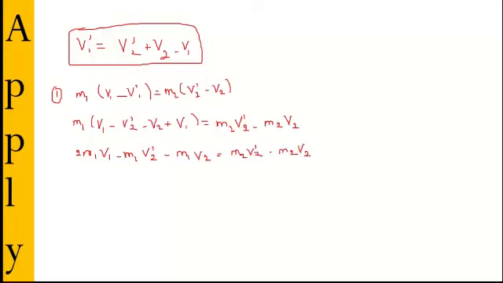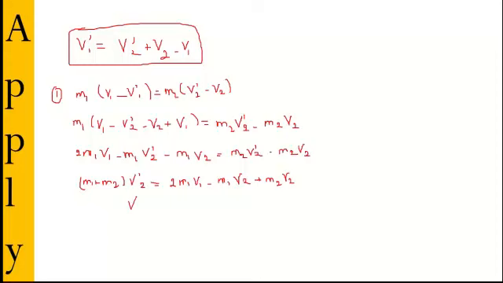Now we have one unknown, which is V prime 2. So I take it as common factor and I will have M1 plus M2 between a bracket V prime 2 is equal to all this part, which is 2M1 V1 minus M1 V2 plus M2 V2 plus M2 V2.